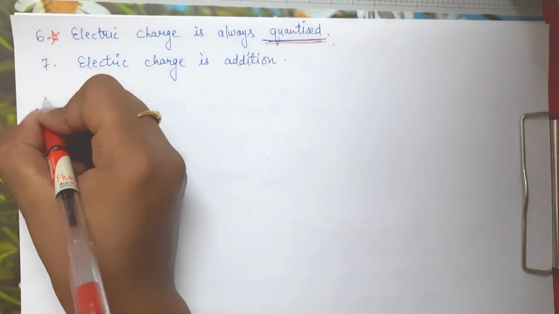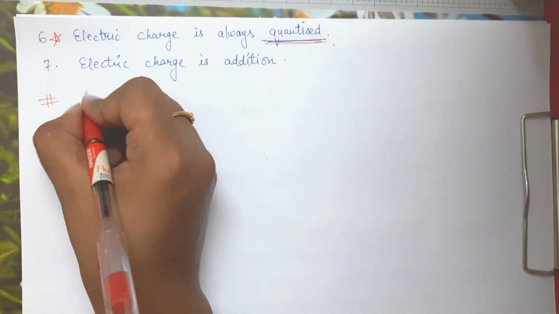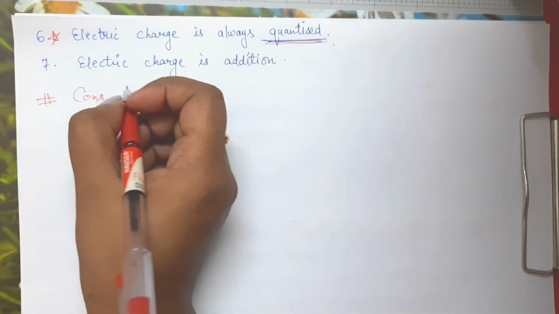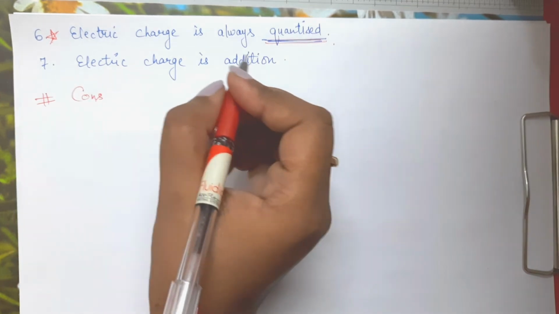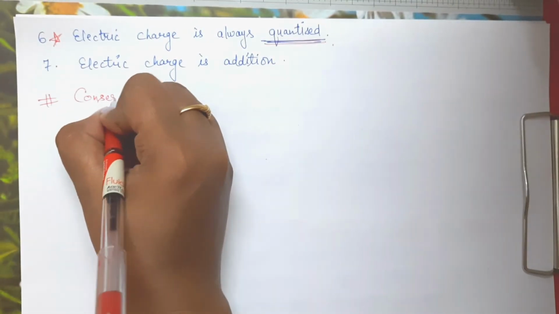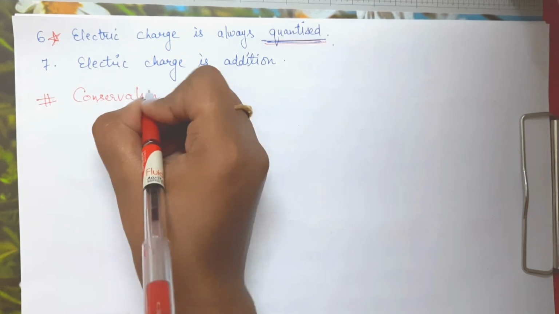Now first of all we are going to discuss the conservation of charge. What is conservation of charge? We have discussed one property of charge, that electric charge is always conserved. So what do I mean by that?